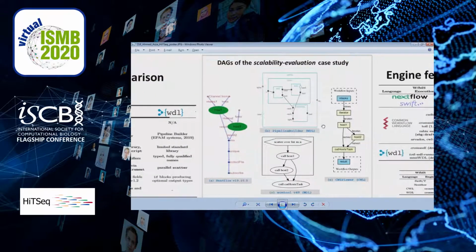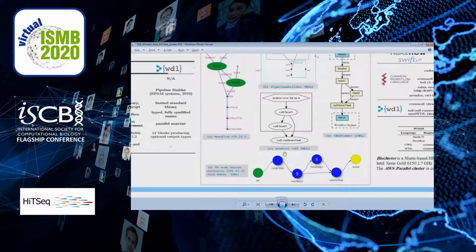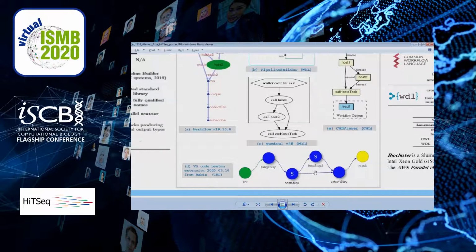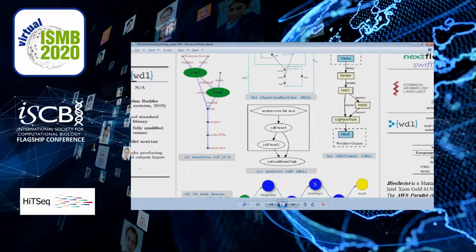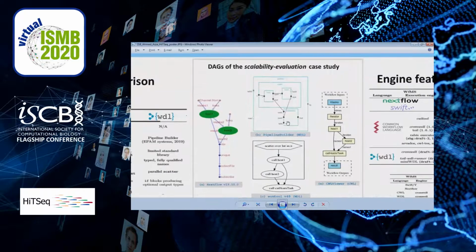Conveniently, graphical user interfaces exist for these languages. For example, here we see the pipeline builder for WDL code and the Ventine extension from the Rabix team for CWL code. Additionally, executors for those languages or systems provide means to learning the dependency graph of a given workflow. Here we see it for WDL and CWL on dry run, whereas for Nextflow, we see it learned from the provenance records. Actually, these DAGs are for our scalability study, where we have a hostname command that is scattered as an array of n parallel processes across n cores, and we do have a chain of two such hostname commands.